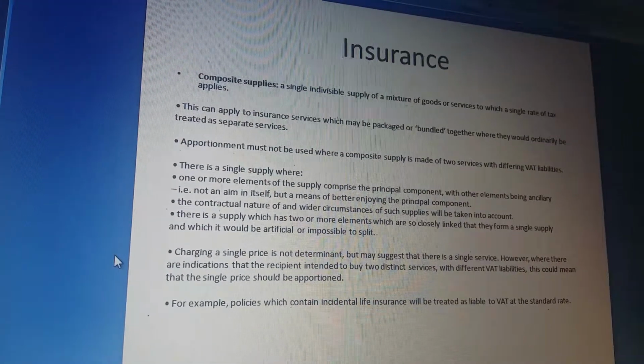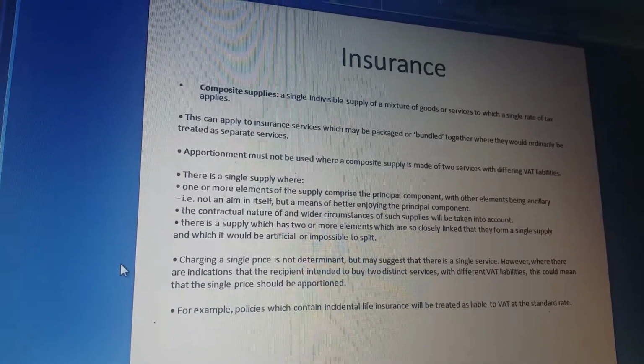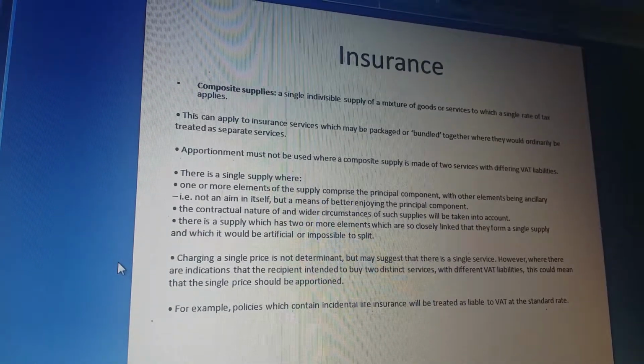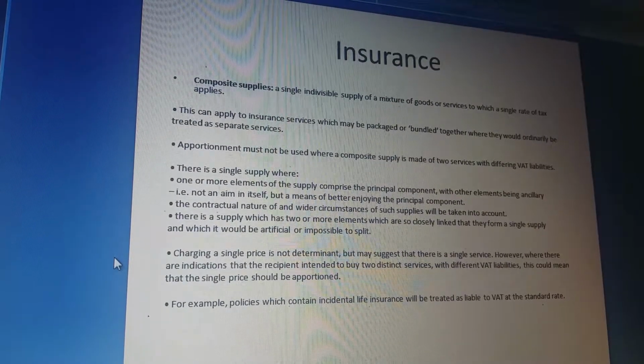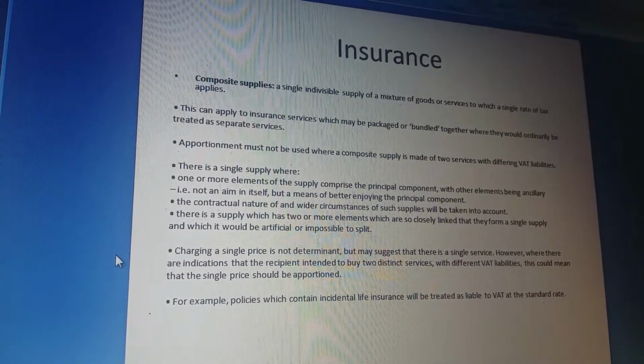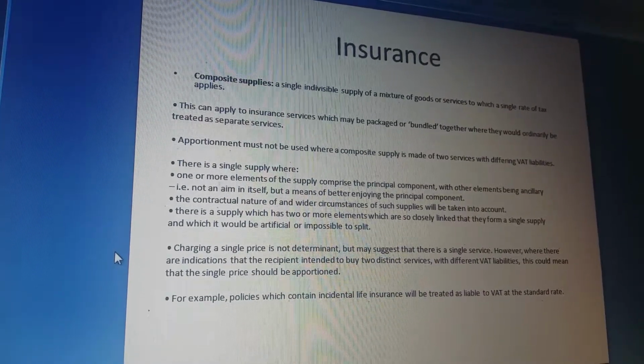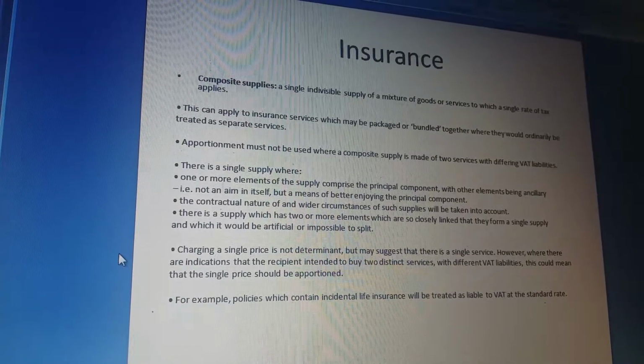Composite supplies. A single individual supply of a mixture of goods or services to which a single rate of tax applies. This can apply to insurance services which may be packaged or bundled together where they would ordinarily be treated as separate services.